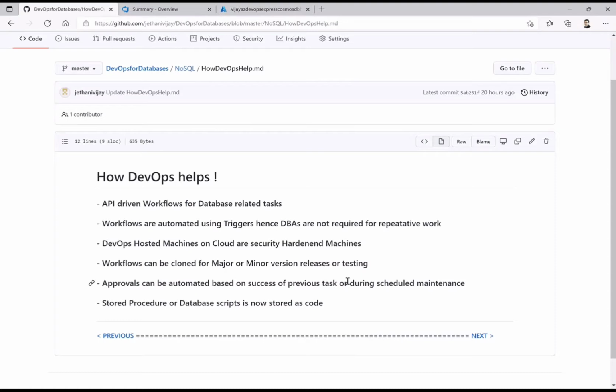Also on the security part, as I already said, if you are using cloud as your environment, then obviously the machines are already security hardened. That means you are not able to install anything on the fly. Also, that will be a secure environment for you to execute that. If it has worked and it has all the specifics, then that will be stored as code. So that is the advantage you get using DevOps.